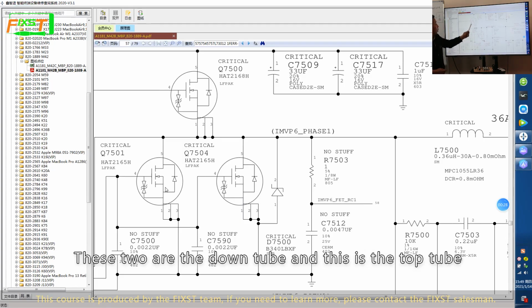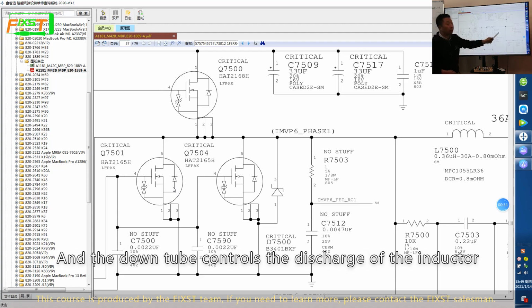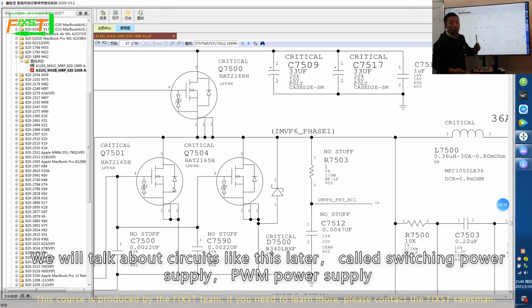These two are the low side MOSFET and the high side MOSFET. The upper transistor controls the charging of the inductor, and the lower transistor controls the discharge of the inductor. We will talk about a circuit like this later, called a switching power supply, or PWM power supply.